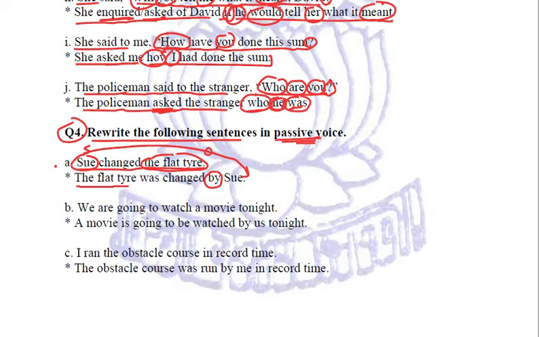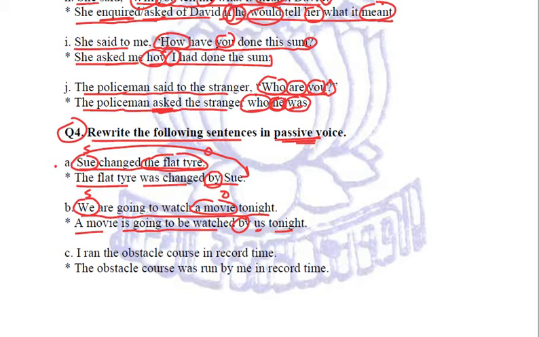So the flat tire was changed by Sue. Clear? Let's see the next question. We are going to watch a movie tonight. So a movie is the object and we is the subject. Interchanged. A movie is going to be watched by us tonight.